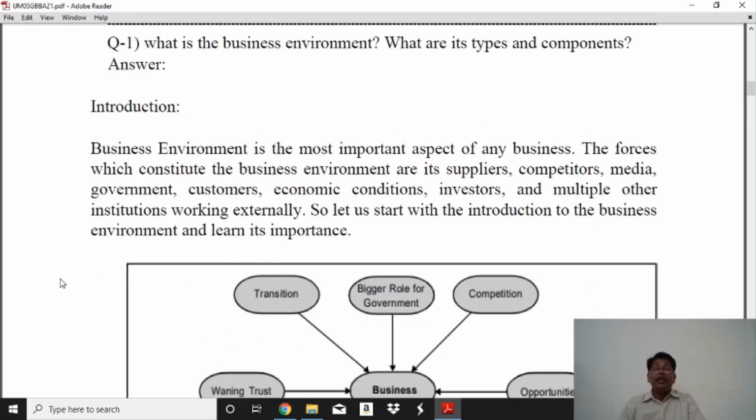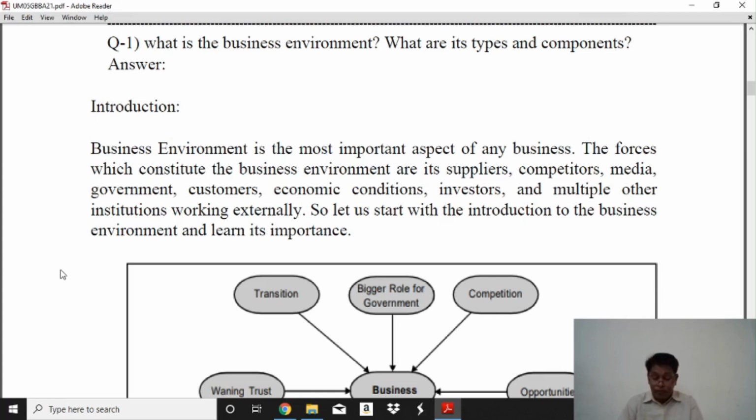The business environment is the most important aspect of business. The factors that constitute the business environment are suppliers, competitors, media, government, customers, economic conditions, investors, and multiple other institutions working externally. So let us start with the introduction to the business environment and learn its importance.